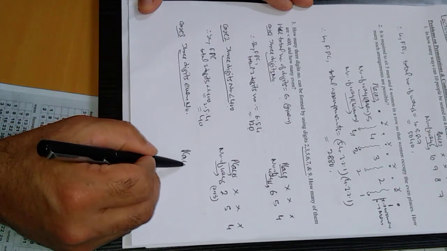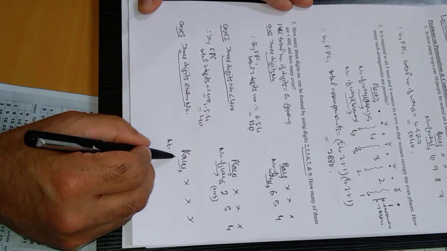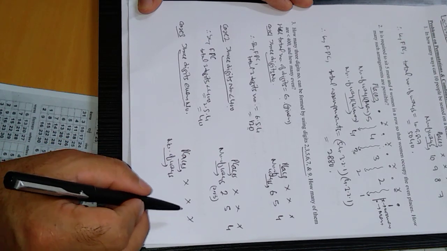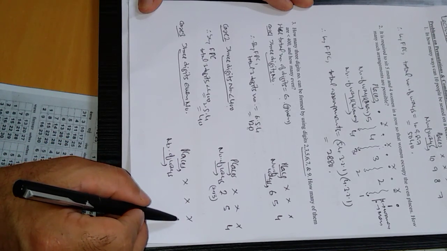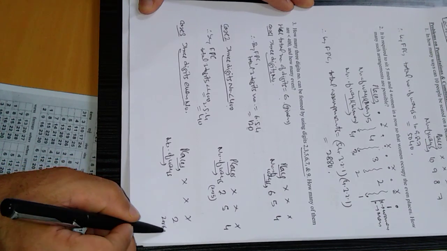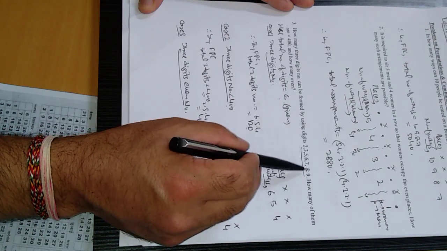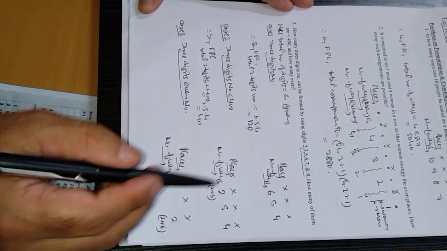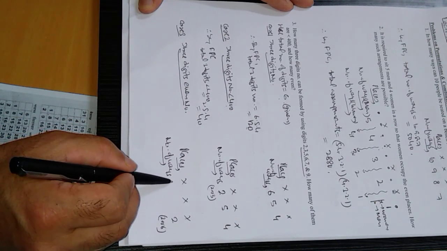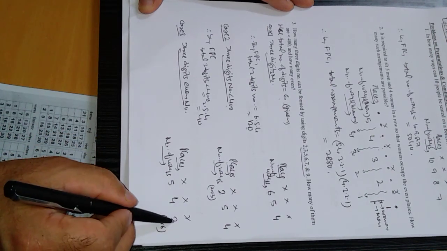Again, 3 places, and the number of ways for filling each place. Now the number has to be even, so first of all, fill the last place. The last place can be filled in only 2 ways, because either 2 or 6 can be placed here. Out of the given 6 digits, only 2 are even, 2 and 6. So only 2 options are there. At a time one digit is used. Now come to fill this place. This place can be filled in 5 ways, and this place can be filled in 4 ways, because one digit is used.